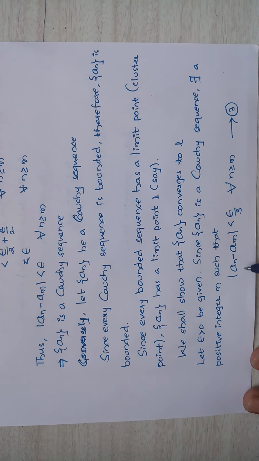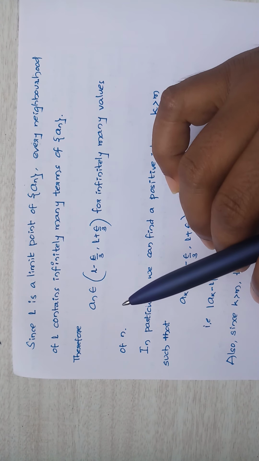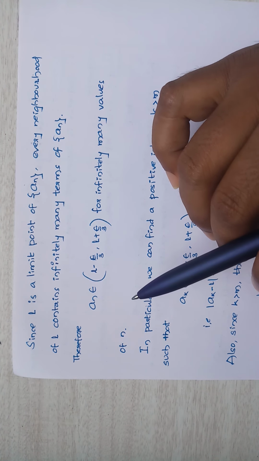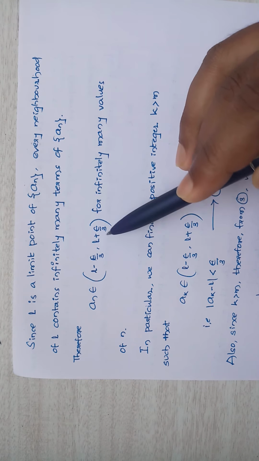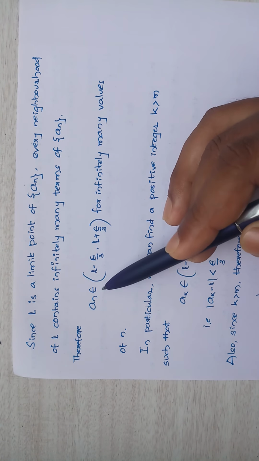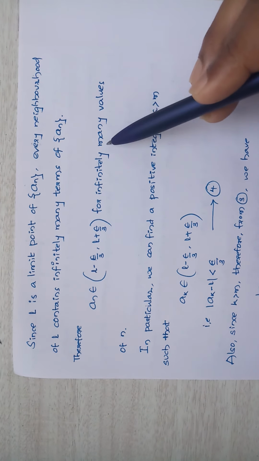Later, using the definition of a limit point of a sequence: since L is a limit point of the sequence a_n, every neighborhood of L contains infinitely many terms of a_n. Therefore a_n belongs to (L minus epsilon by 3, L plus epsilon by 3), that is, the sequence lies between the lower bound and the upper bound, for infinitely many values of n.